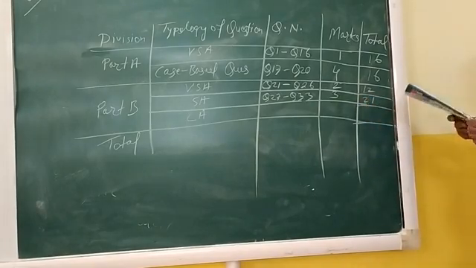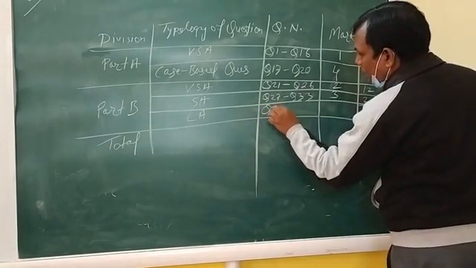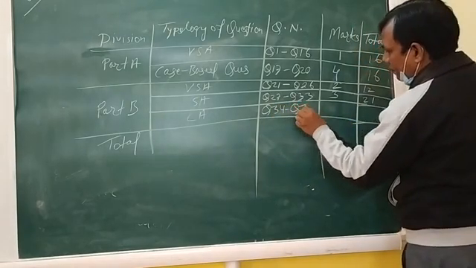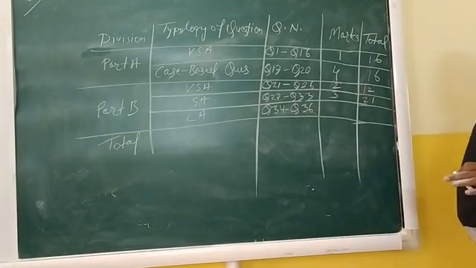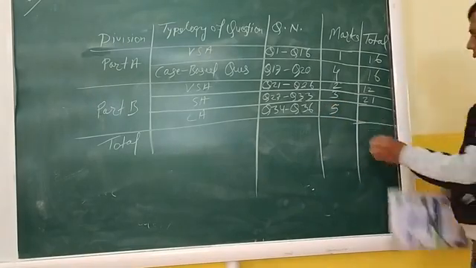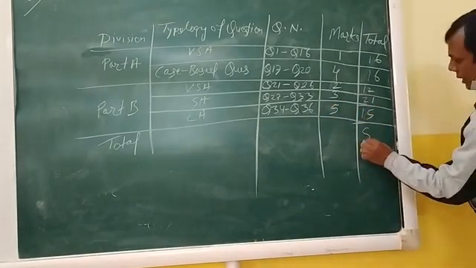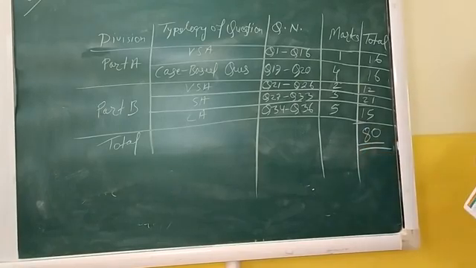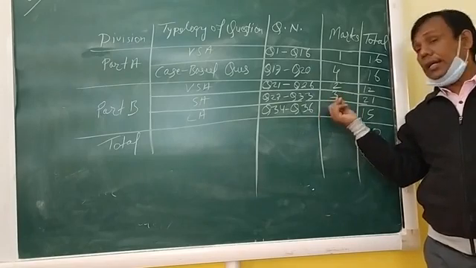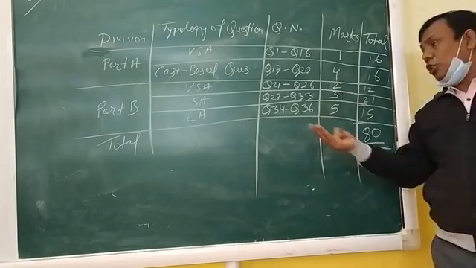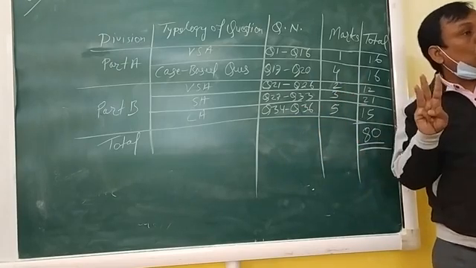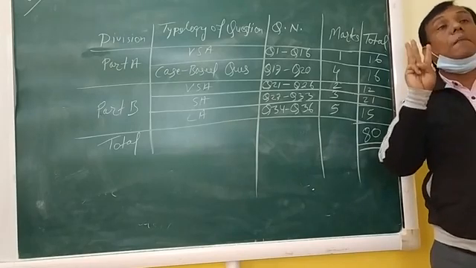Then after that, question number 34 to question number 36. Each question will be 5 marks and you are getting 15 marks here. So total is 80. This year, this is the first time that you are getting any question of 5 marks. So 3 questions you will get from question number 34 to 36, and each question will be of 5 marks.